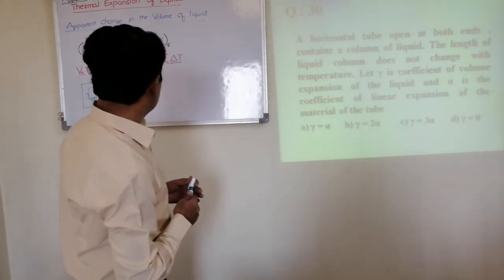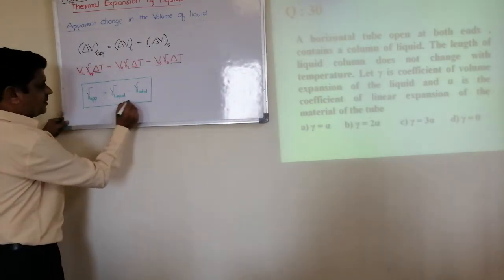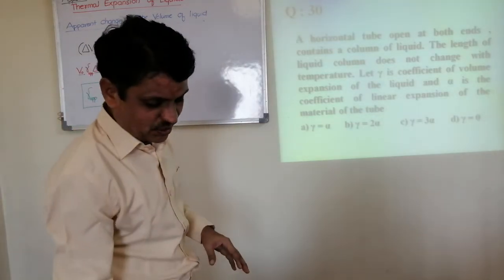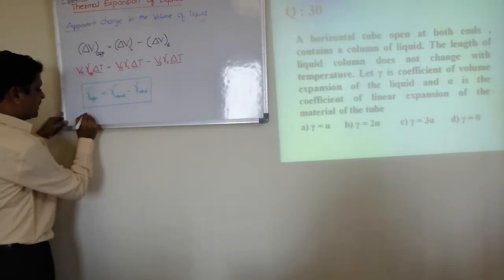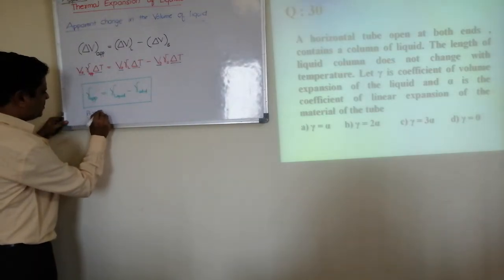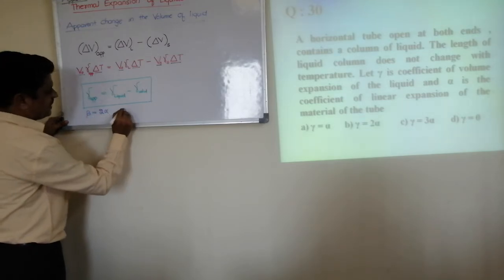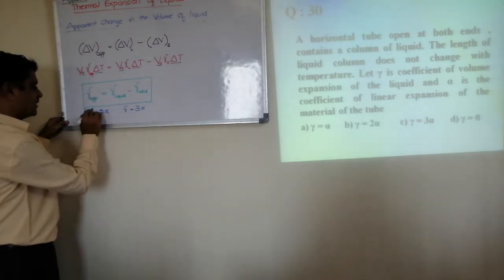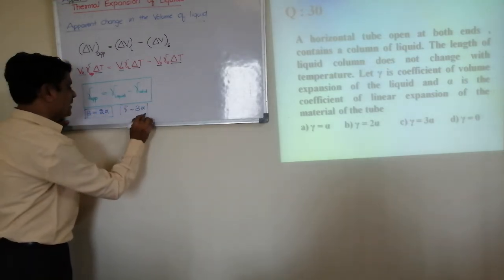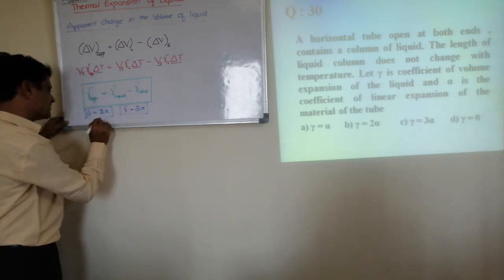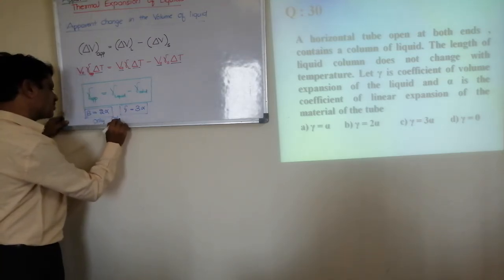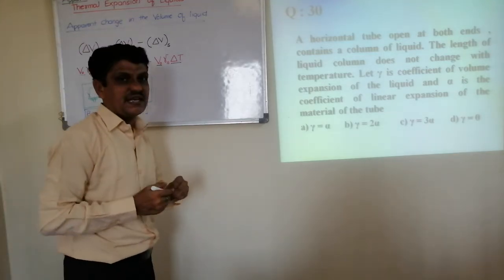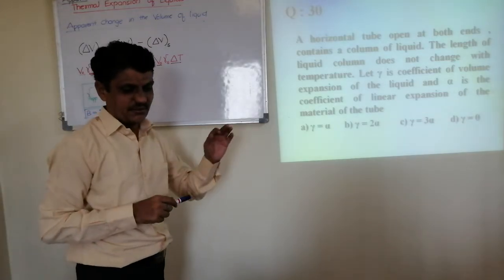See, at one point you must remember, here we know the relation between coefficients of expansion, that is beta is equal to 2 times alpha, gamma is equal to 3 times alpha. You know the relation. But you can write this relation only for solids. You cannot replace these for liquids. Keep in mind.